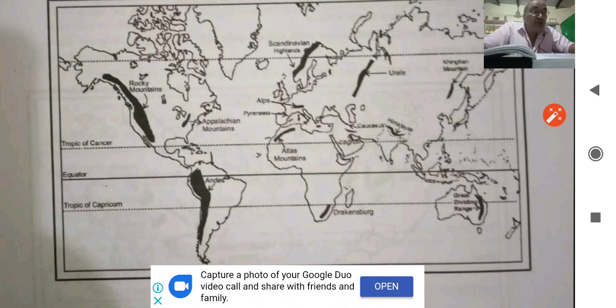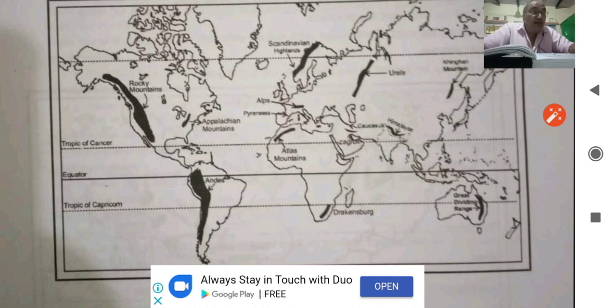In Asia we have Caucasus, and the mountain between Aral Sea and Black Sea are called Caucasus. Himalayas we have in India, or rather you can say in Asia. This is the example of Young Fold Mountain.